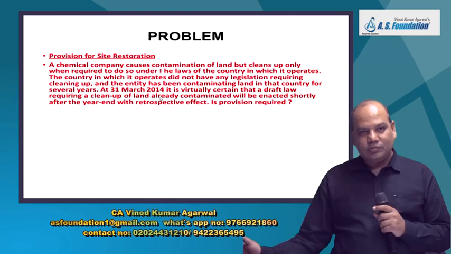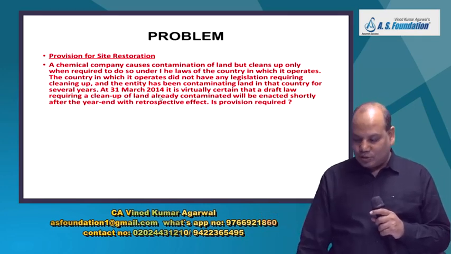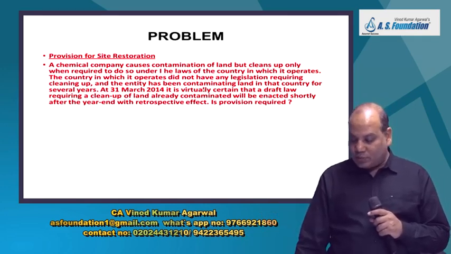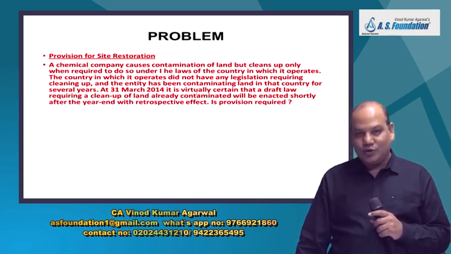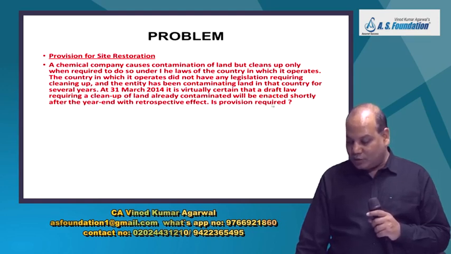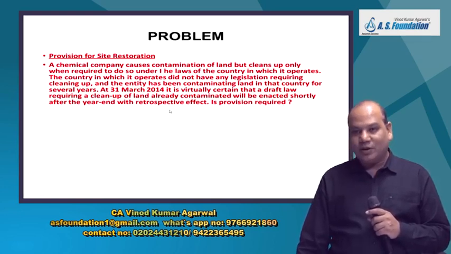Very good. Pollute. Okay, no law. And the entity has been contaminating land in that country for several years. Welcome to India. At 31st March 2014, it is virtually certain, this we'll discuss later also, virtually certain, that a draft law requiring a cleanup of land already contaminated will be enacted shortly after the year end with retrospective effect.